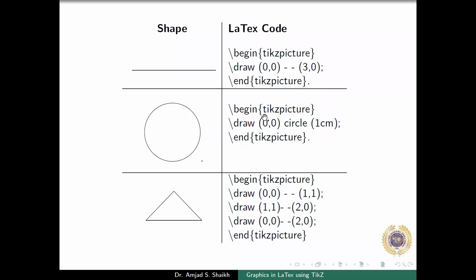Then for a circle, \draw in tikzpicture again. In this command we draw (0,0) and then use the circle command, and 1 centimeter is its radius. So (0,0) is the center of the circle and 1 is the radius. This way one can draw this circle. Again, for the triangle, begin and end with tikzpicture and then draw (0,0) to (1,1), then (1,1) to (2,0), and (0,0) to (2,0). These are the three lines we have joined. So let's see its demonstration.